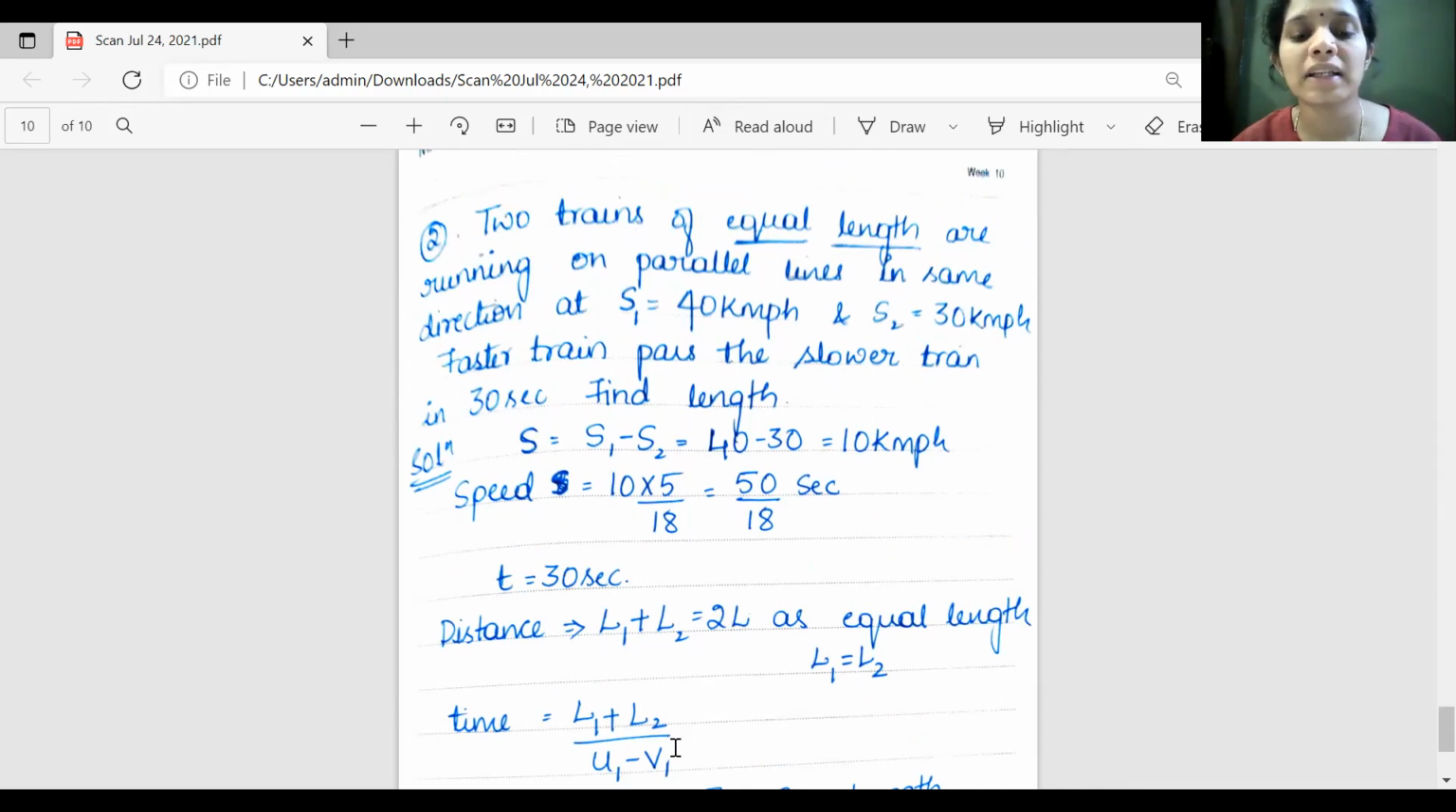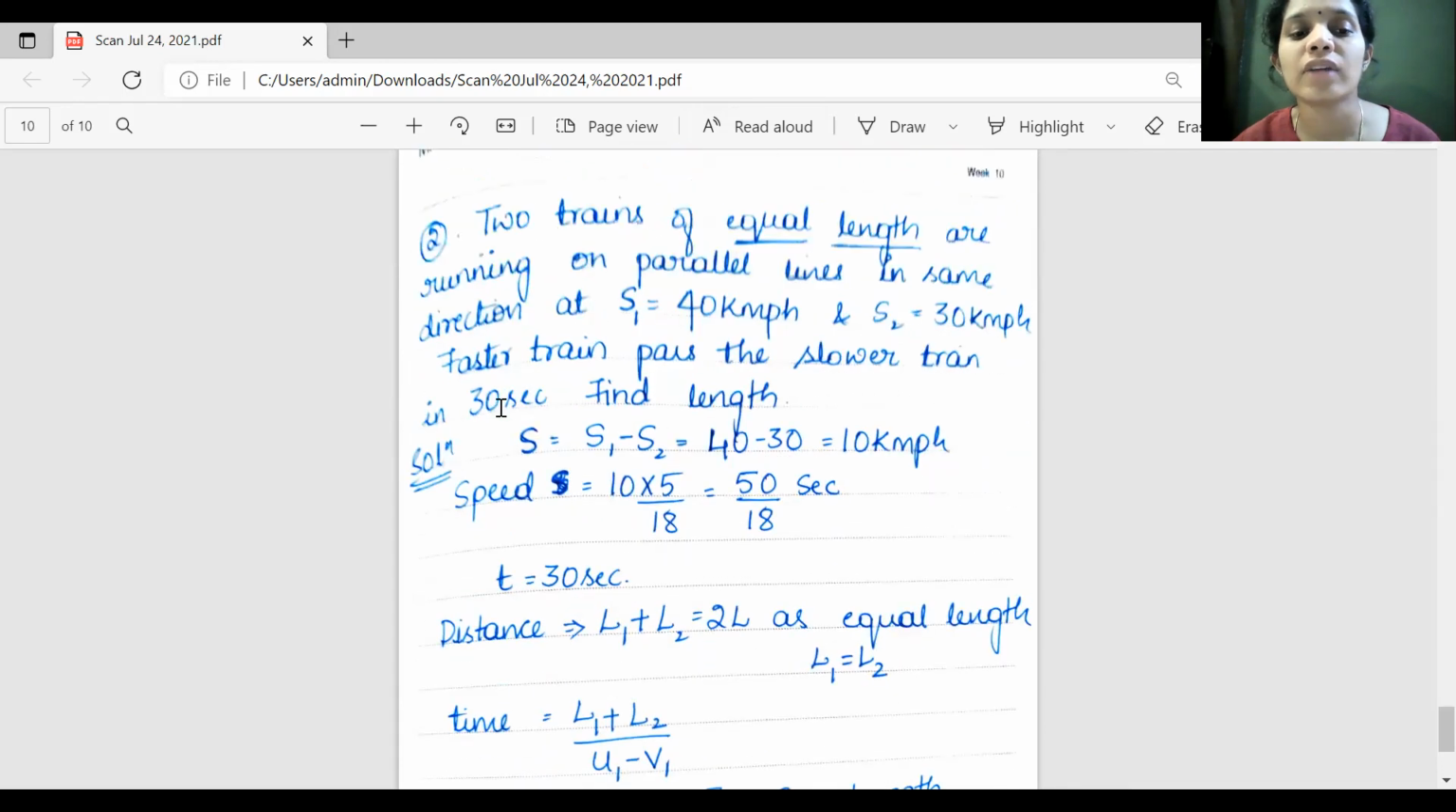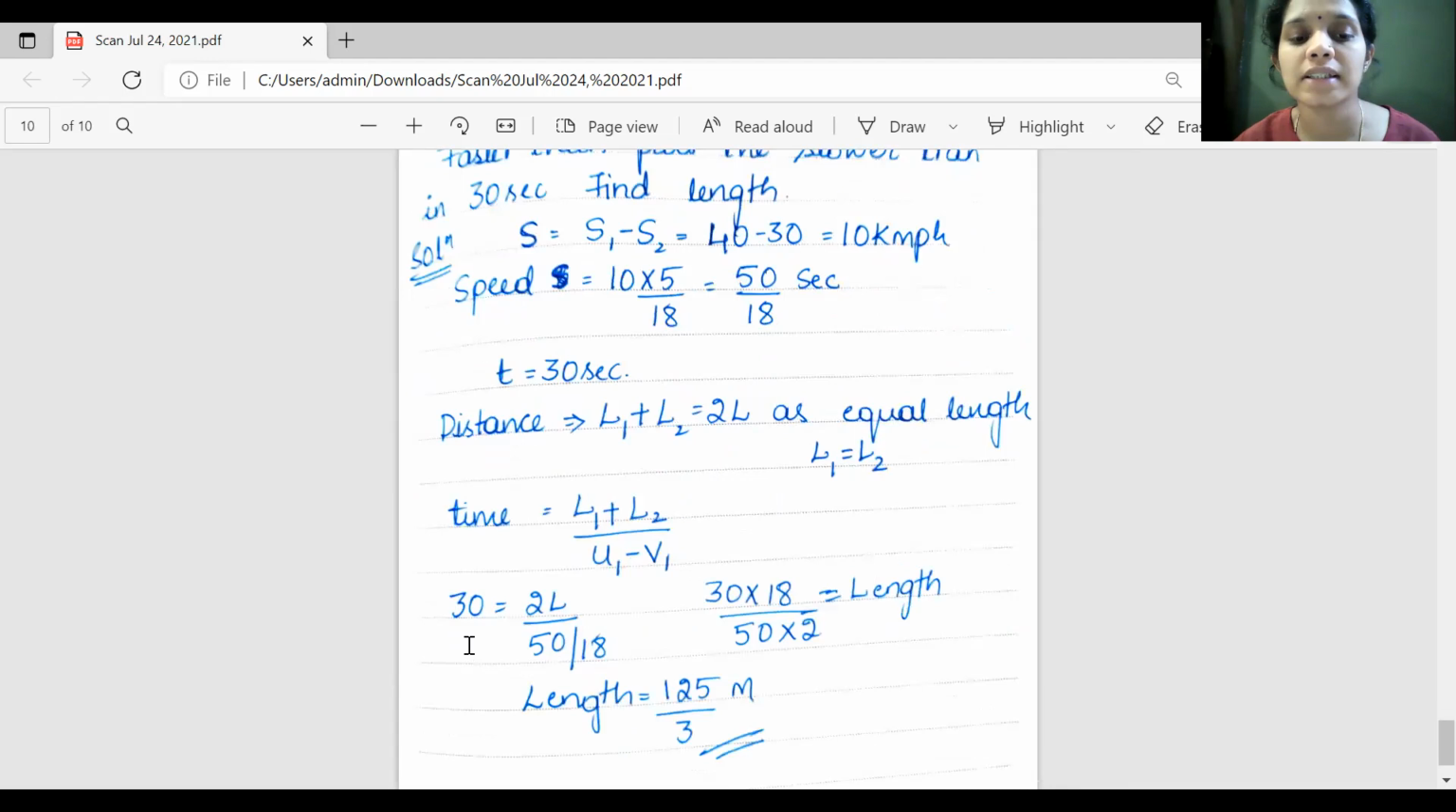What is U1 minus V1? U1 minus V1 is the speeds. 40 minus 30 is 10 kilometer per hour. Convert this 10 kilometer per hour to meter per second: 50 by 18. So time is given as the faster train passes the slower train in 30 seconds. So time is 30 seconds.